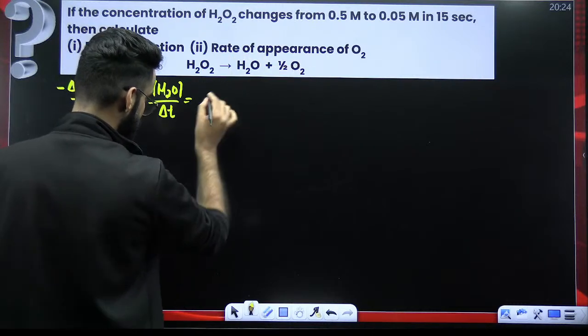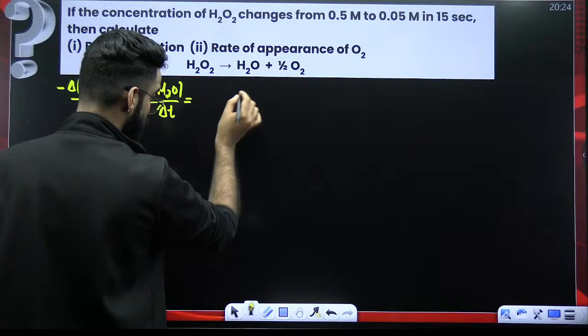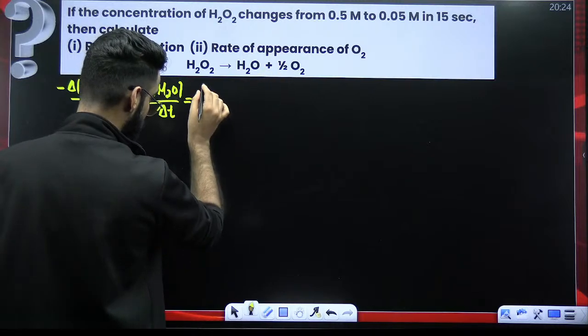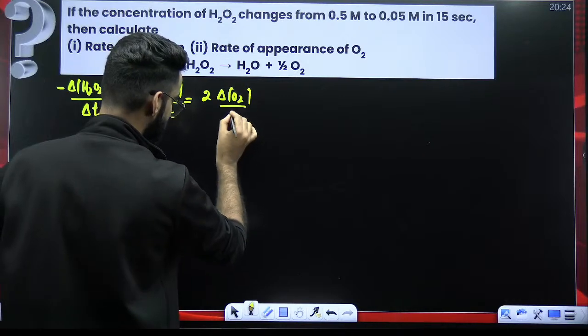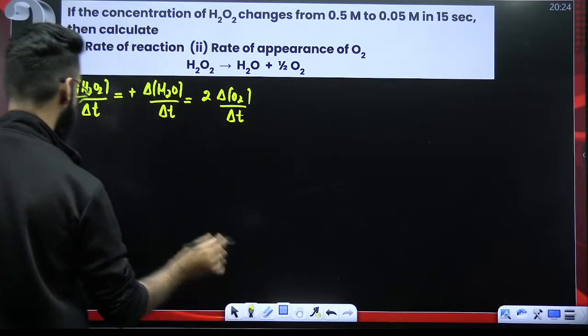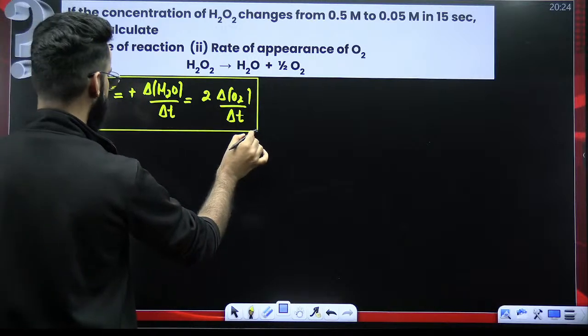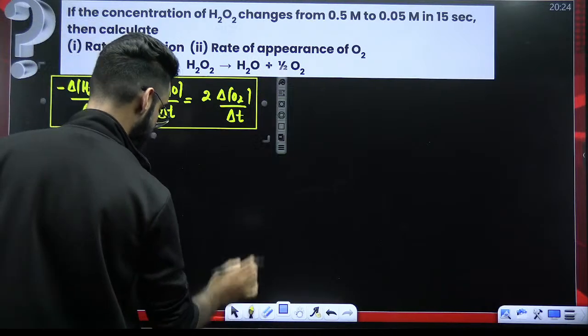With respect to O2, you'll be starting with plus sign, 1 upon stoichiometric coefficient, so 1 upon 1 by 2, which comes out to be 2, change in the concentration of O2 divided by delta T. You call this the differential form of rate. And every term here is going to give us rate of reaction in terms of moles per liter per second.